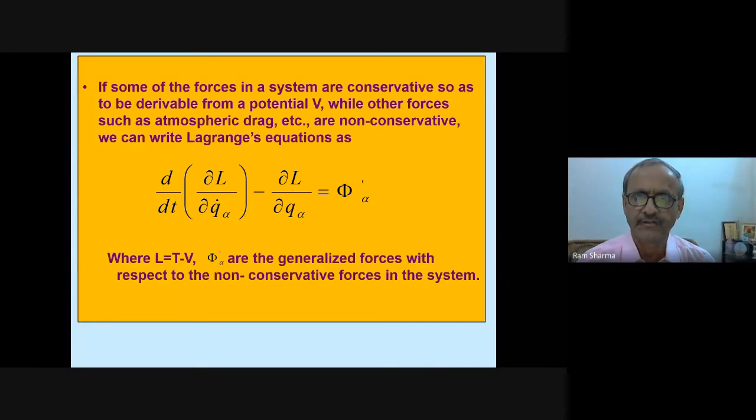If some of the forces in a system are conservative, so as to be derivable from a potential V, while other forces such as atmospheric drag, etc., are non-conservative, we can write Lagrange equations as d/dt of ∂L/∂q alpha dot minus ∂L/∂q alpha equals phi alpha dash, where L equals T minus V and phi alpha dash are the generalized forces with respect to non-conservative forces in the system, like drag, solar radiation pressure. You can add here.